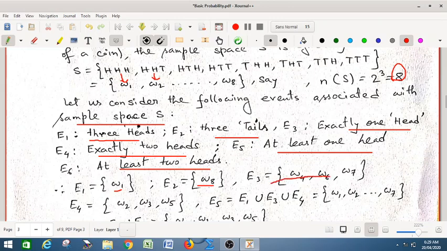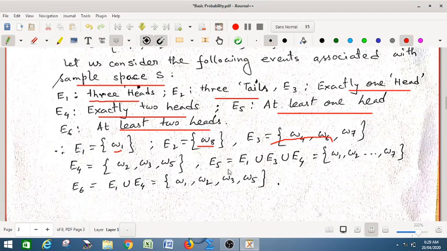Similarly E3 and E4 contain their own sample points. What is your E5? E5 is at least 1 head, that means it contains 7 sample points except 3 tails, omega 8, and E6 is E1 union E4. So this is how you can define the events on the sample space.